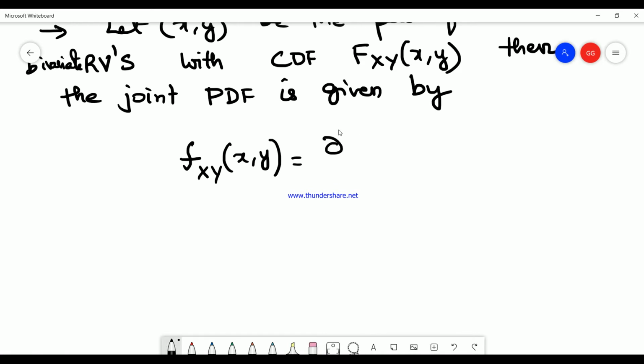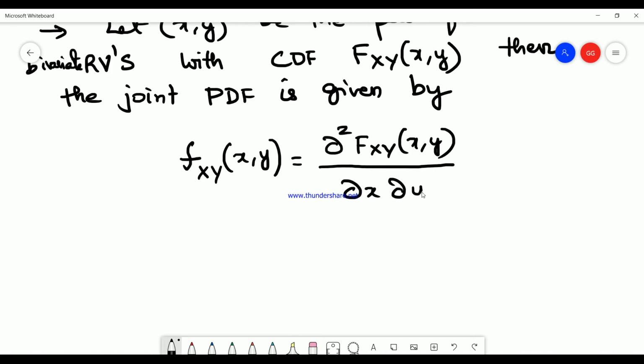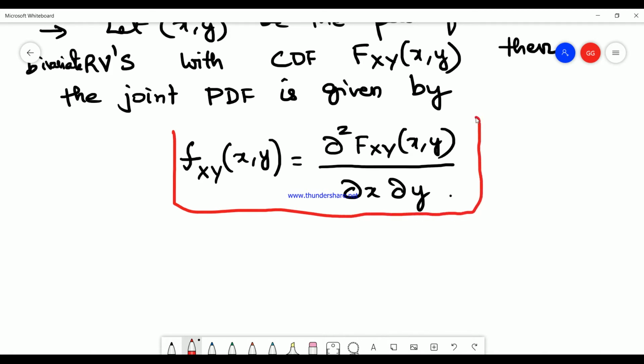So it is ∂² F_XY(x, y) divided by ∂x ∂y. So you are going to differentiate the cumulative distribution function both in terms of x and y so that you get the probability density function.